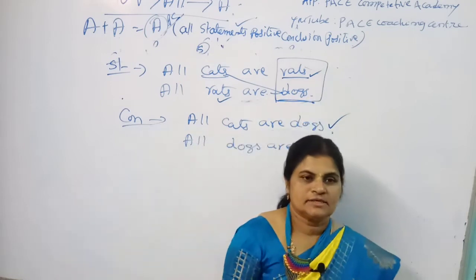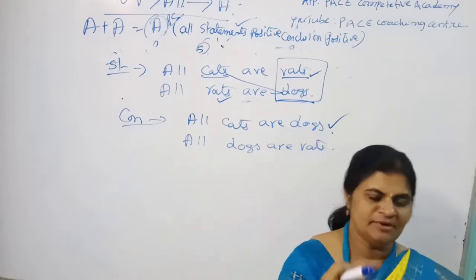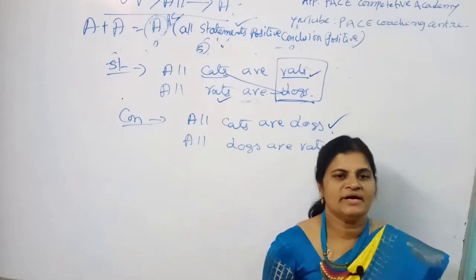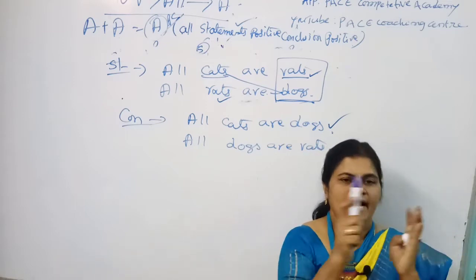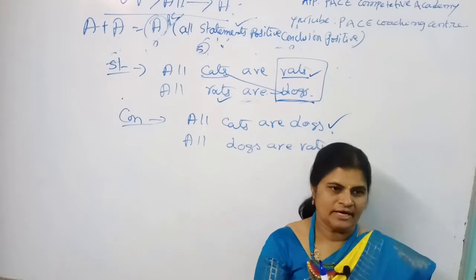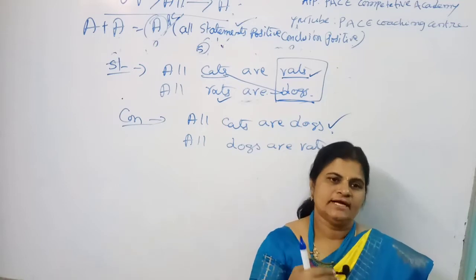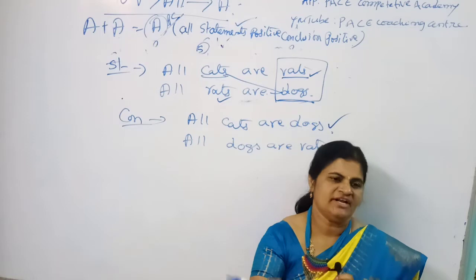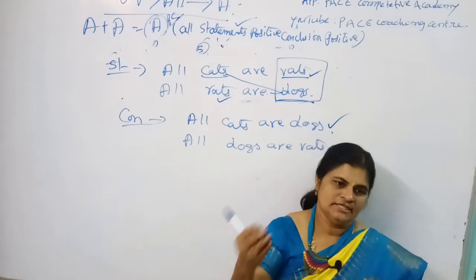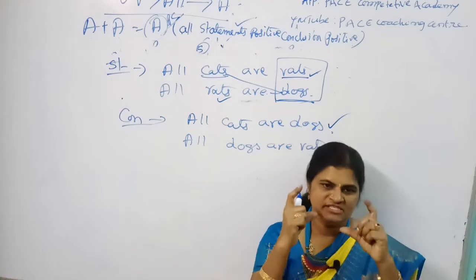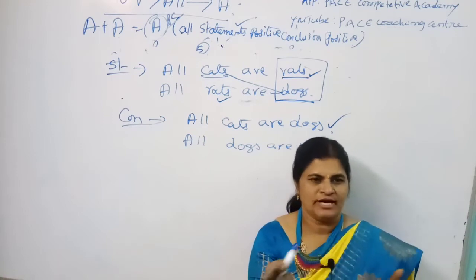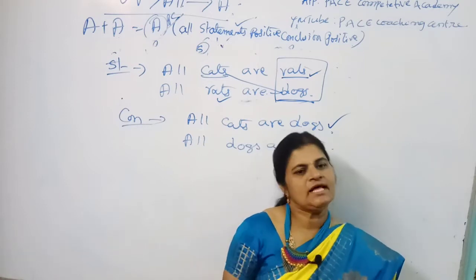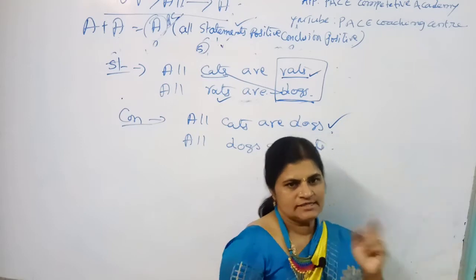Remember, if you want to club the first statement with the second one, or in reverse order, the second statement with the first statement, you must always remember that you can club only one statement's subject with the other statement's predicate, not both the same varieties. That means the first statement subject with the second statement subject is not right, and the first statement predicate with the second statement predicate is also not right. The reverse case is also not right. Two subjects you cannot club and two predicates you cannot club. You must club one statement's subject with the other statement's predicate, in the reverse manner, predicate with the subject only.